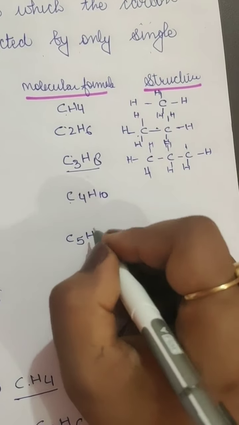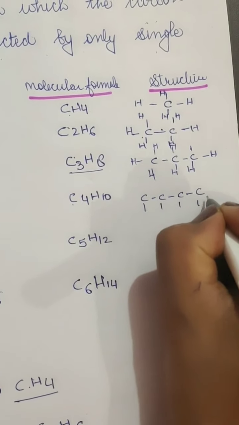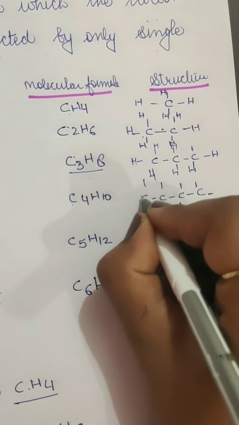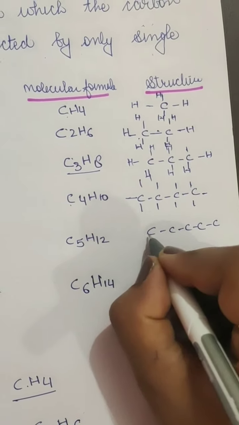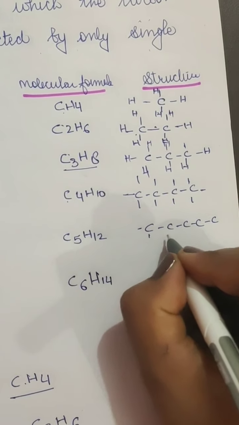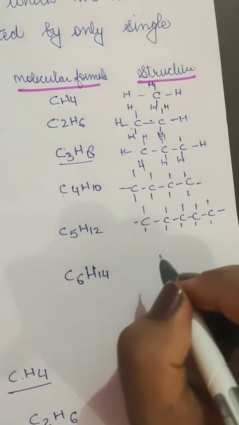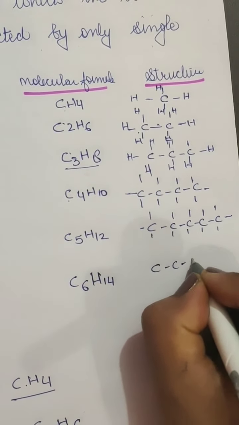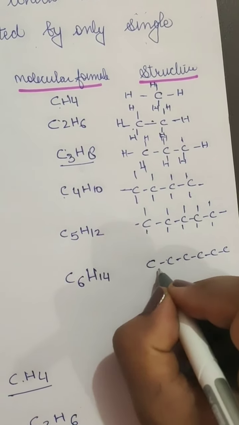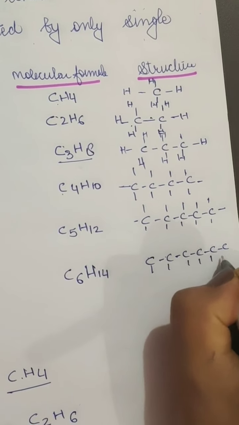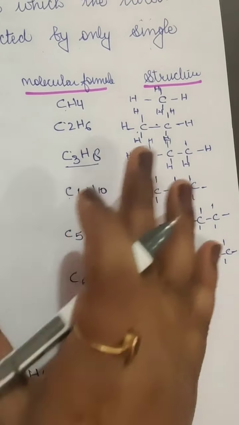Now when C4H10, C will be 4 and H will be 10. I'm not writing H here, you will be writing H by yourself. When C is 5, H is 12. When C is 6, H is 14. And it will continue like this.